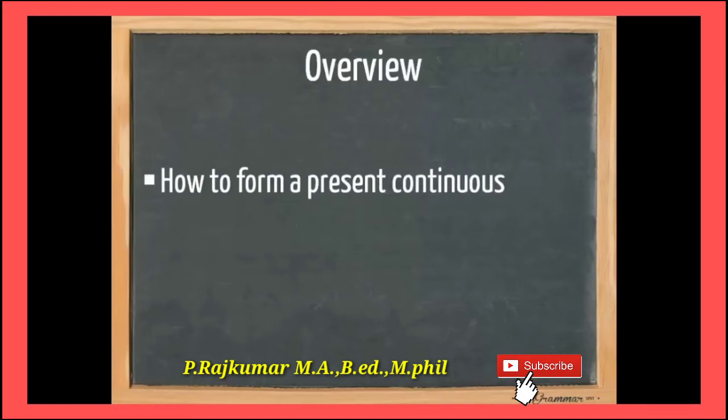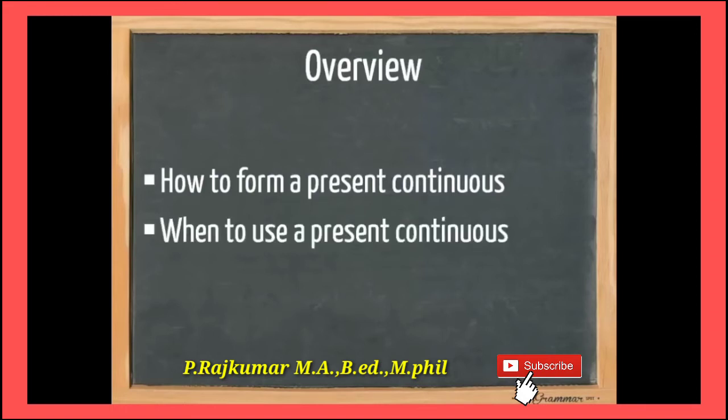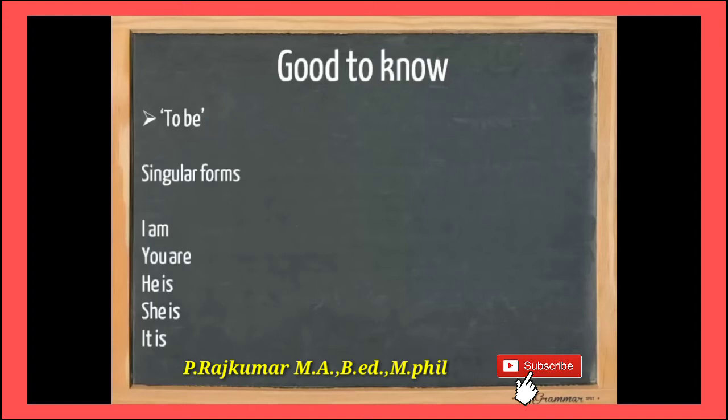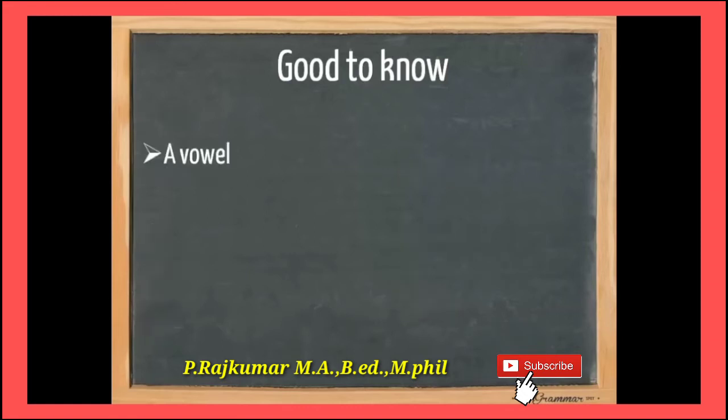Okay, present continuous. Present continuous means it takes verb plus ing. How to form the present continuous? When to use the present continuous? For this one, to be. Okay, it is continuing. I am, you are, he is, she is, it is.